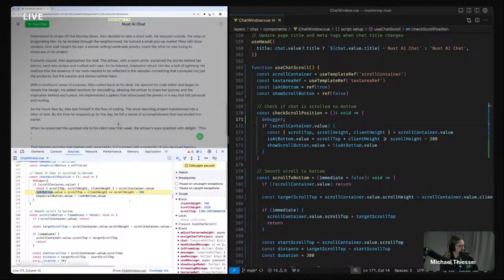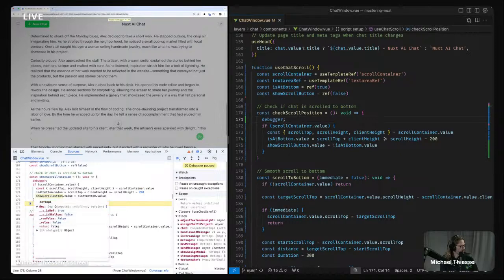Scroll height minus 200 is 1726. So it should be set to true after this, if my math is right.